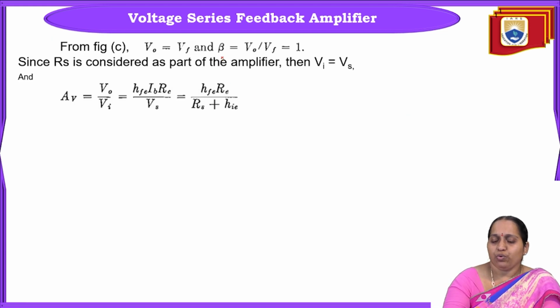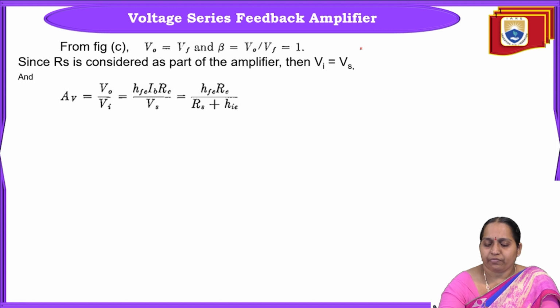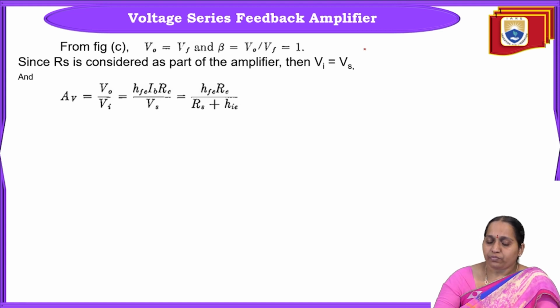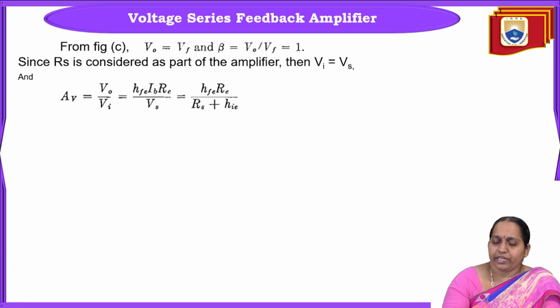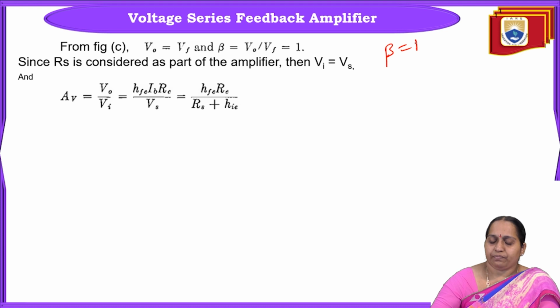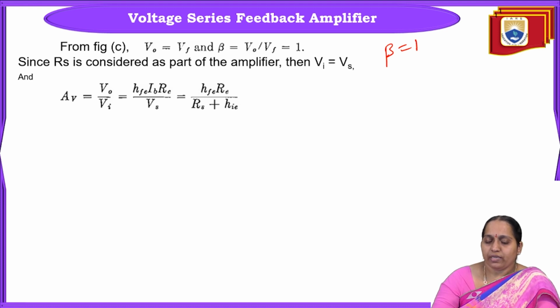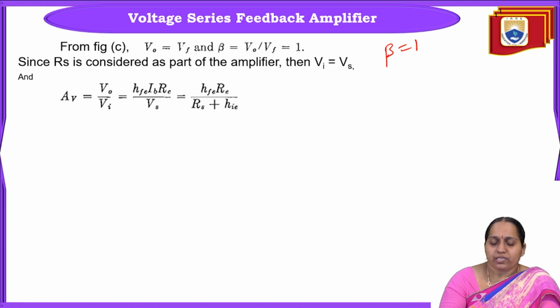Beta is equal to output signal Vo by Vf. Since beta equals Vo by Vf, it is equal to 1. So beta is equal to 1. Now, since RS is considered as part of the amplifier, we have Vi equal to Vs.